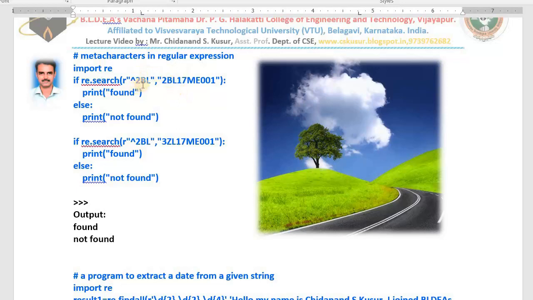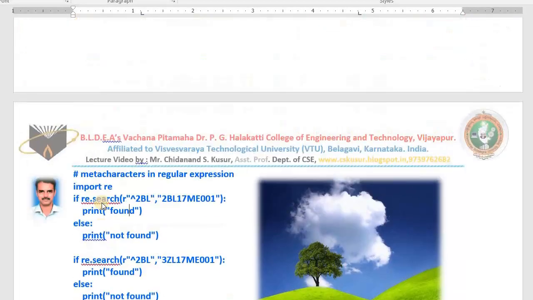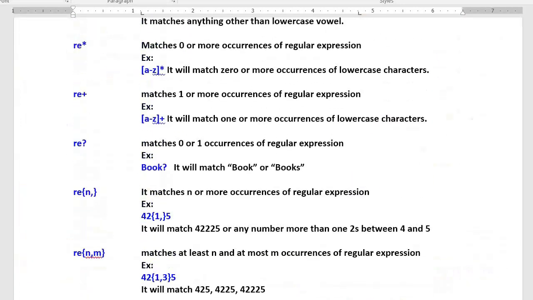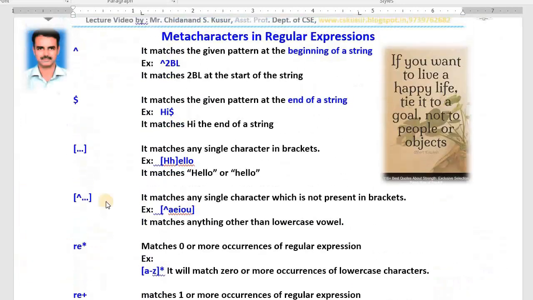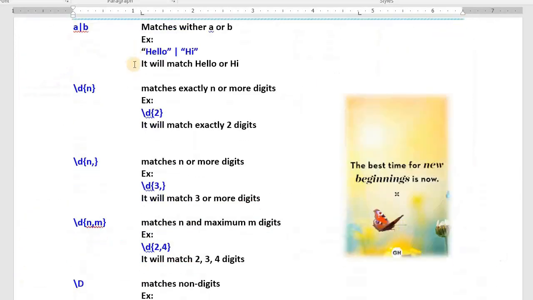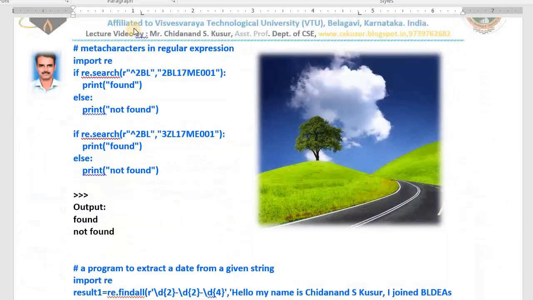Now I am checking whether this string starts with 2BL. Already I explained the use of this caret symbol. What is the use of this caret symbol? It matches the given pattern at the beginning of the string. That is the use of this meta character. See the programming example. Whether this string starts with 2BL. In order to write regular expressions, you need to write a small r. Yes, it begins with 2BL.